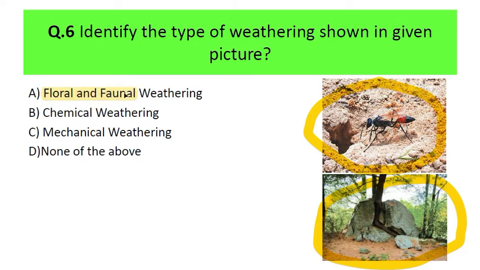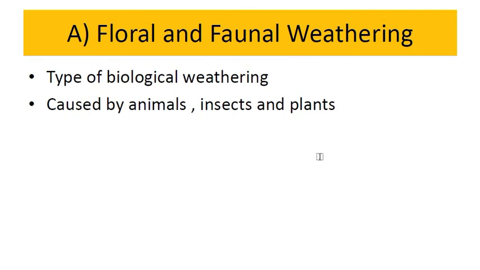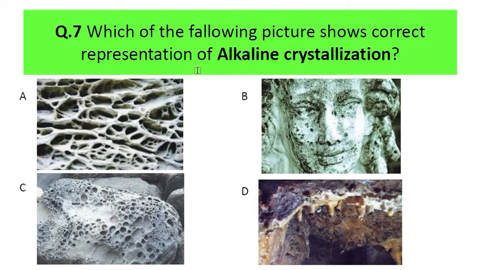Anthropogenic weathering is also a sub part of biological weathering because human beings are also a part of the biome. So that's why human-caused weathering also comes under biological weathering. This floral and faunal weathering also comes under biological weathering. I hope it is clear to you. So it is a type of biological weathering caused by animals, insects and plants. So the answer for this question is option A.